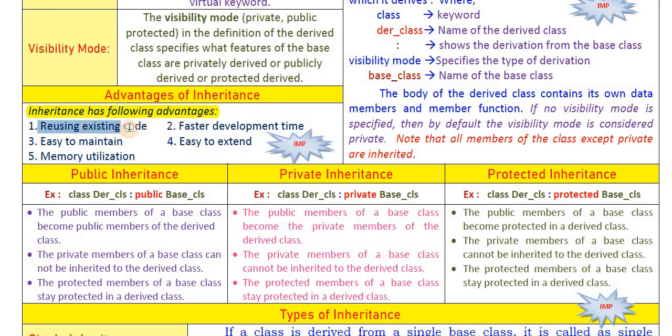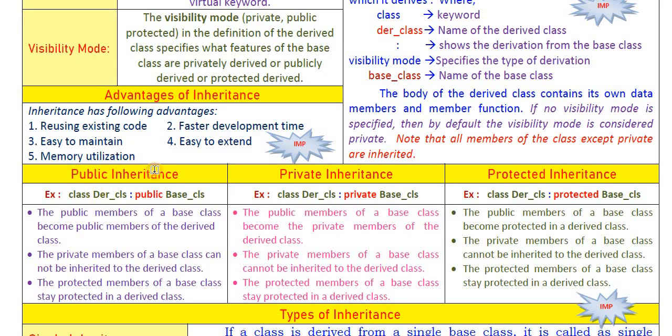First, reusing existing code. We can reuse the classes already created in our program, or we can reuse the properties of existing classes. So here we can reuse existing code, and faster development time, easy to maintain, easy to extend or modify, and better memory utilization. These are the 5 advantages. So you have to remember this.